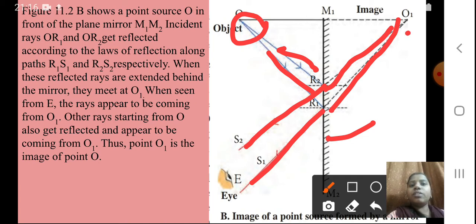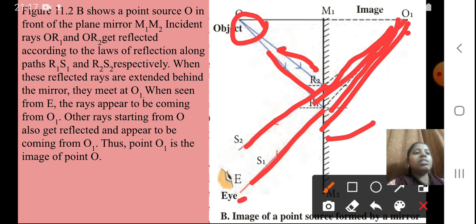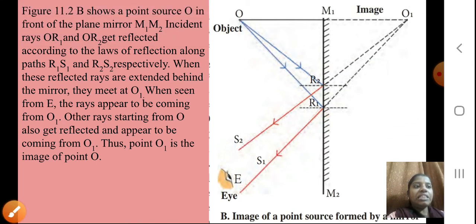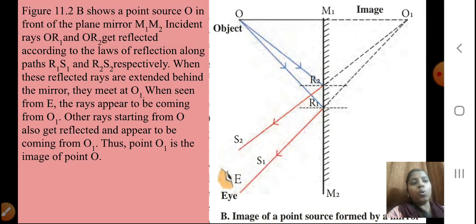When seen from E, the rays appear to be coming from O1. I can see that these rays are coming in this direction. Other rays starting from O also get reflected and appear to be coming from O1. Thus, point O1 is the image of point O. So, what is the image here? O1. This O1 is the image of O. I hope this part is clear to you.